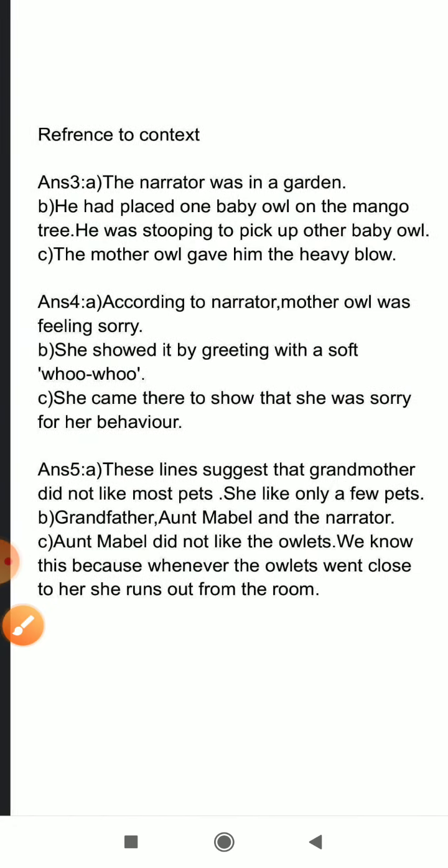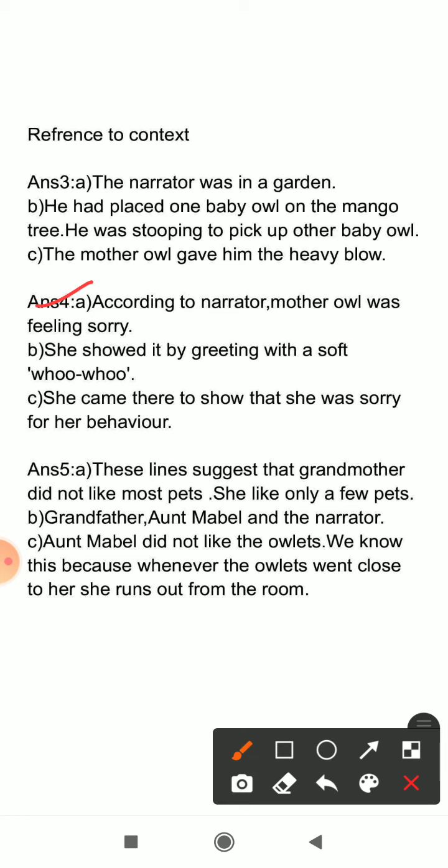So the answers are: number A. According to the narrator, Mother Owl was feeling sorry, just because Mother Owl was greeting them with a soft hoo voice. Now, B question. How did she show she was feeling sorry? She showed it by greeting with a soft hoo. Number C. Why had she come there? She came there to show that she was sorry for her behavior.